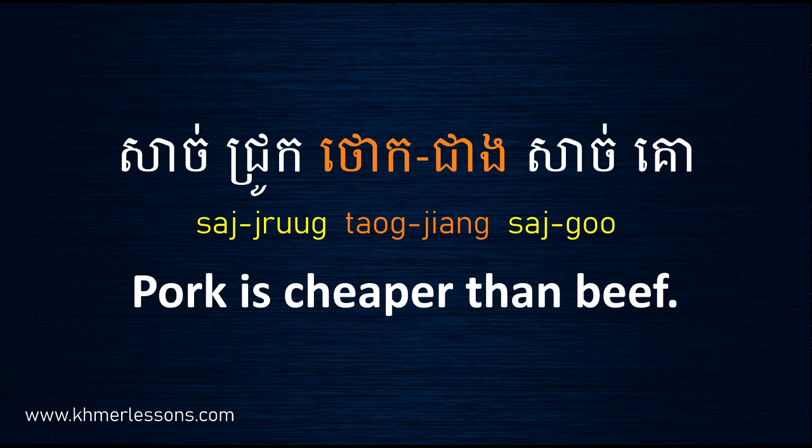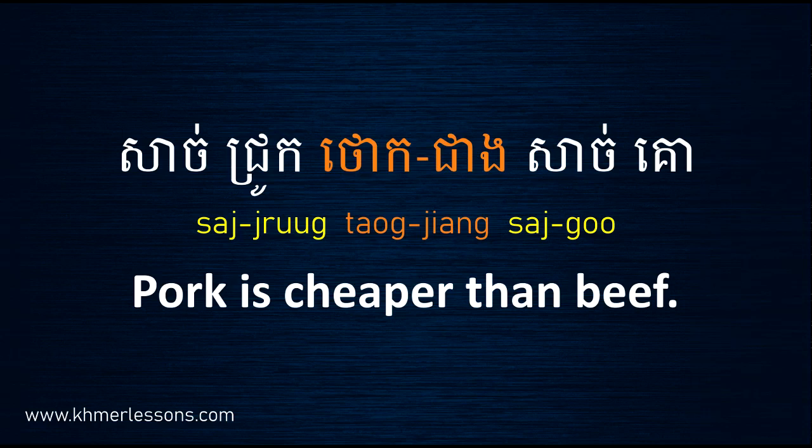Now let's learn some words from this sentence. In this sentence, you see the word sach chru. It means pork. It's from the word sach, which means meat, and chru, which is pig. So it means pig meat, and together it becomes pork. That is why you say sach chru. And the last word is sach ko. It means beef. It's from the word meat plus cow. Sach ko.